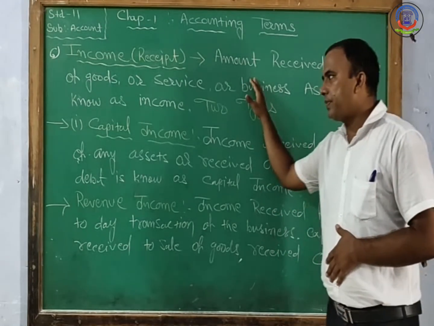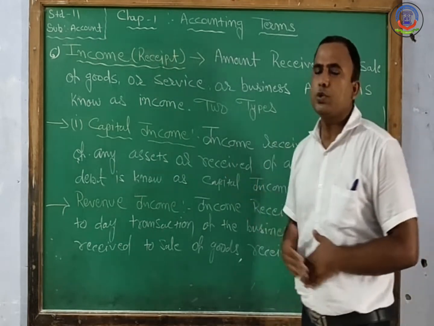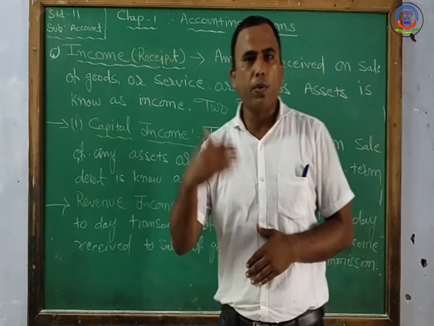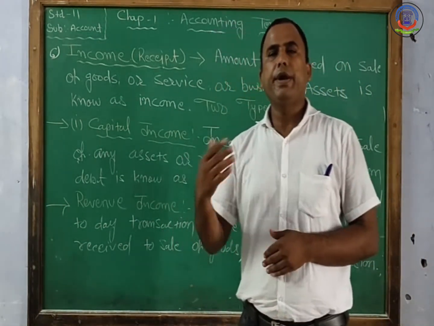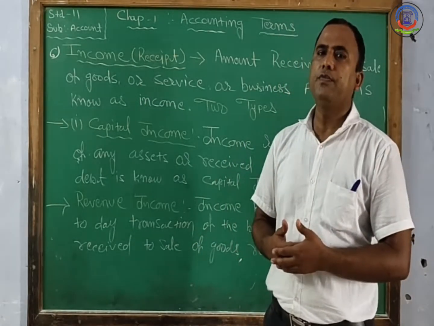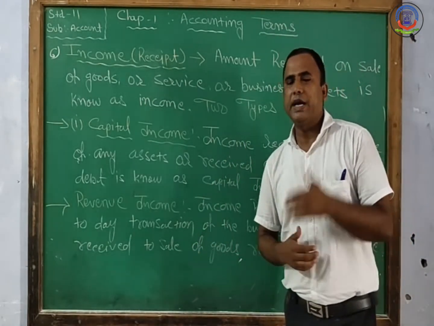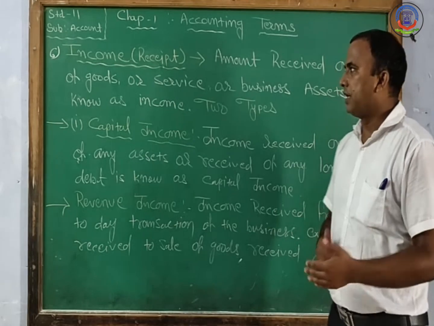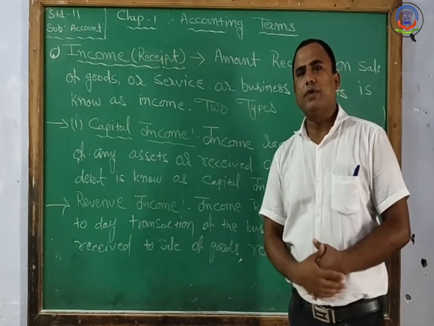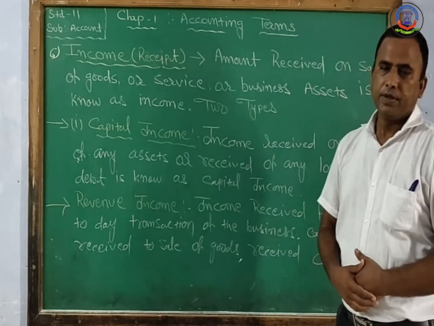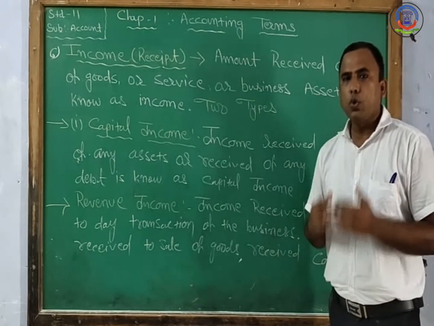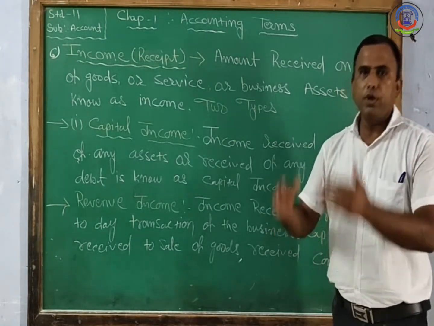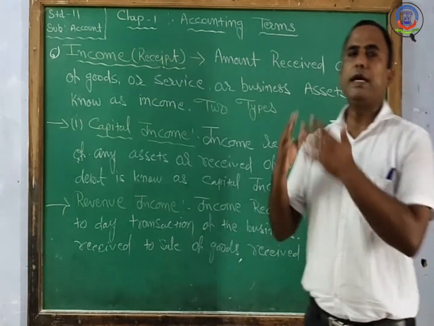Sometimes the owner provides service to the customer. For providing service, the trader collects income from the customer, so that is also known as a receipt or income for the business. Sometimes the owner sells their assets.